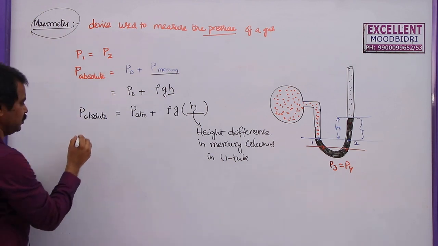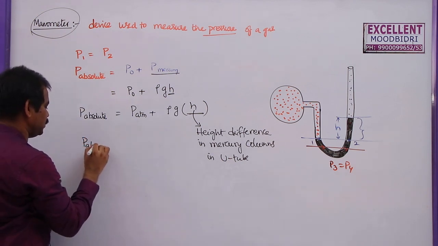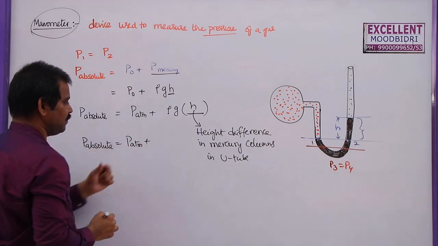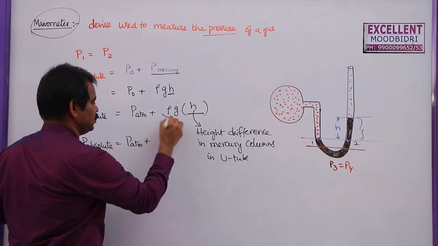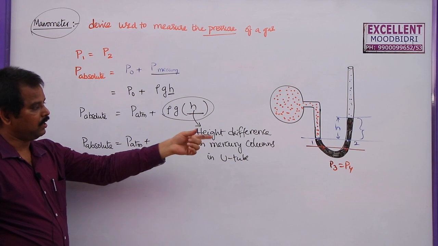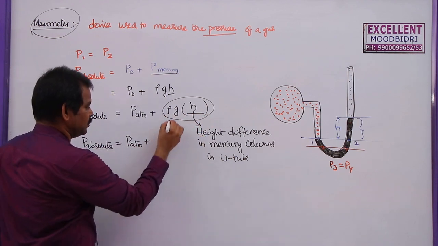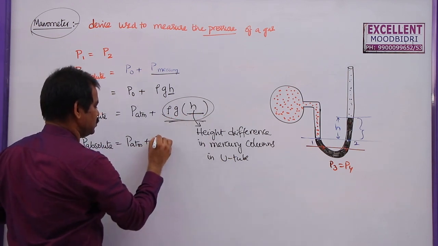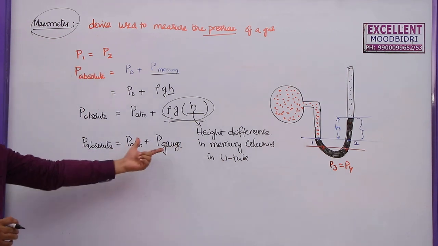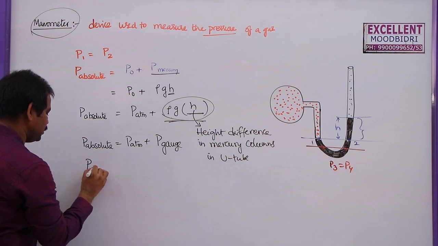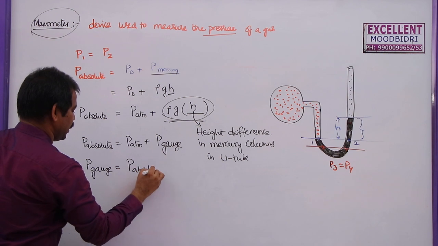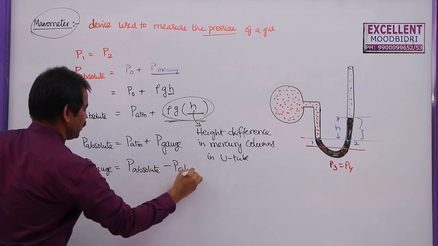So you have to remember this one. The absolute pressure of a gas in this tube is given by atmospheric pressure plus this rho GH. So this is the pressure due to the mercury, or instead of mercury you can use alcohol or some other liquid also. That's why this rho GH is also called gauge pressure. Generally these gauges will give this pressure only. So what is meant by gauge pressure? The gauge pressure is given by the absolute pressure of the gas minus the atmospheric pressure.